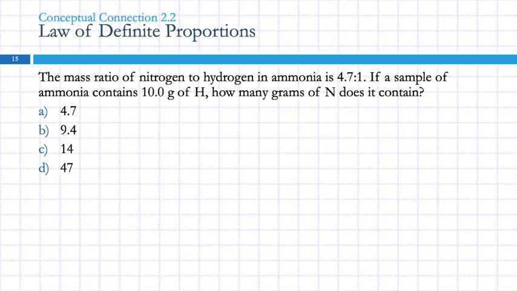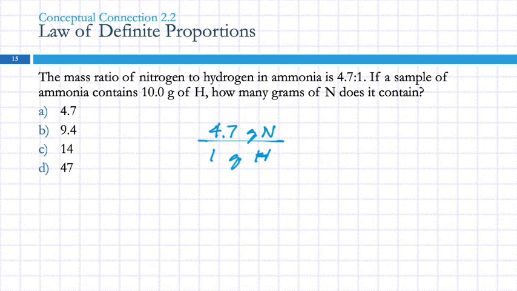The mass ratio of nitrogen to hydrogen in ammonia is 4.7 to 1. If a sample of ammonia contains 10 grams of hydrogen, how many grams of nitrogen does it contain? Well, this is really not about doing a calculation, but 4.7 grams of nitrogen to 1 gram of hydrogen.